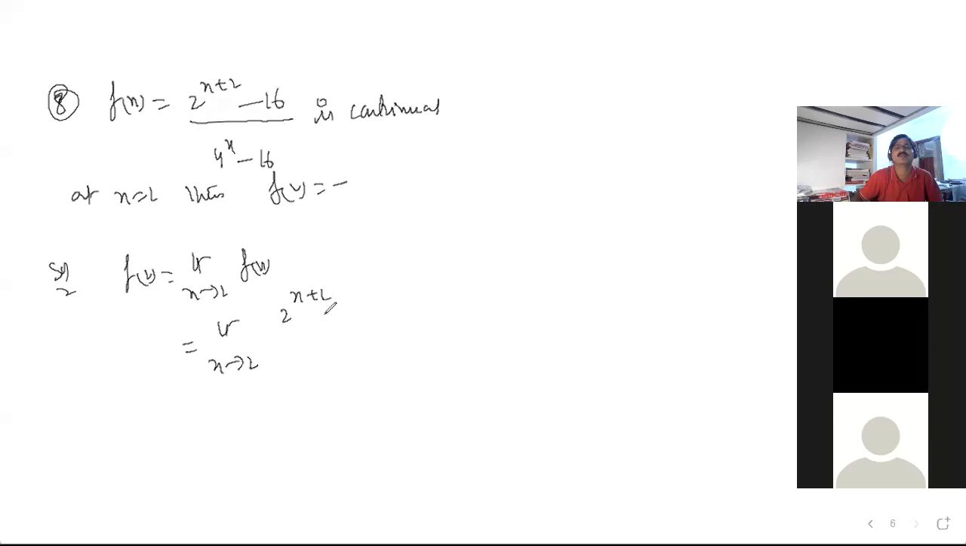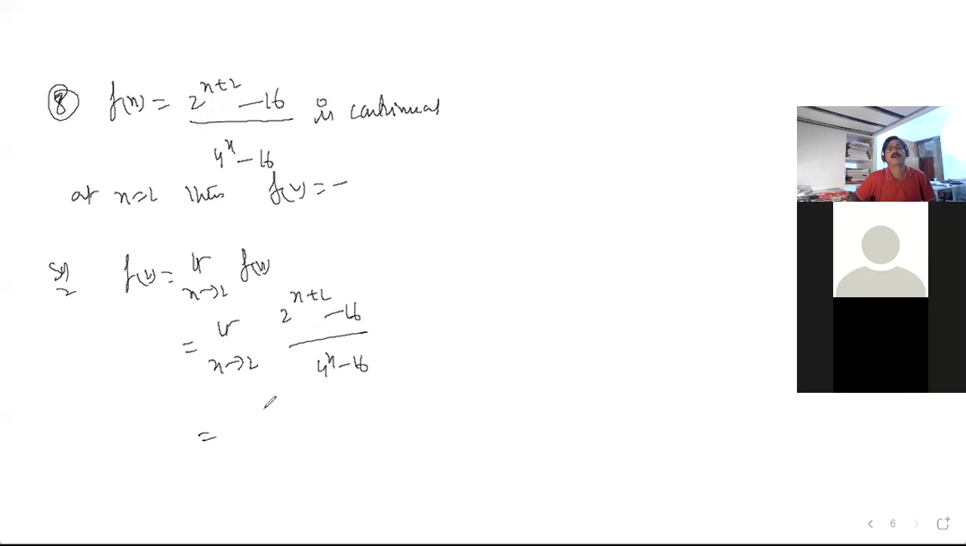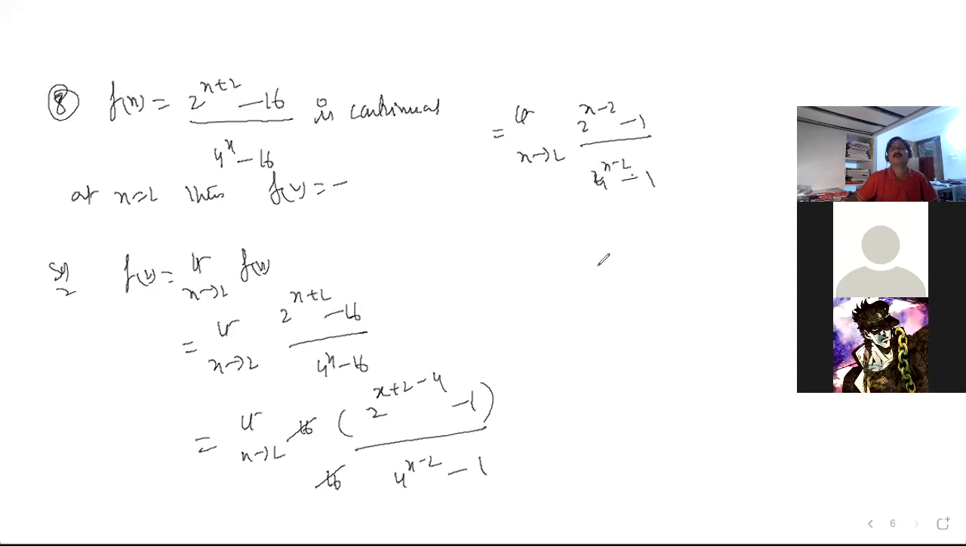2 to the power of x plus 2 minus 16 divided by 4 to the power of x minus 16. Can you tell about this? Sir, 4 can be written as 2 power 2. Okay, you are saying that 2 to the power of x into 4, 16. Agree? Now write 16 as 2 power 4. So we got it like this now. Shall we write like this, guys?